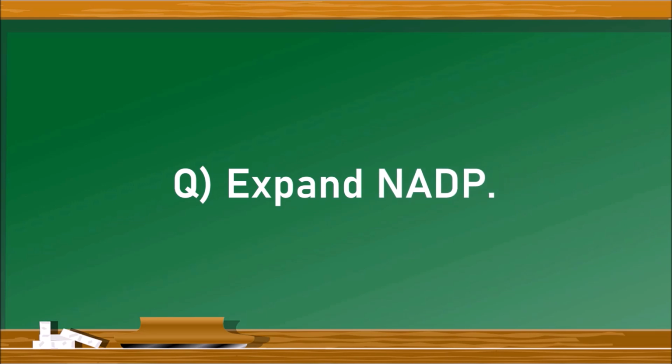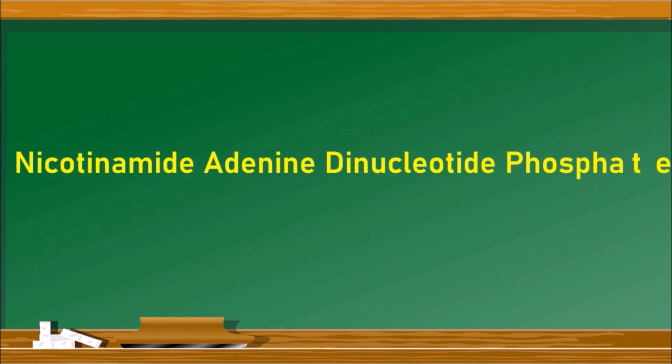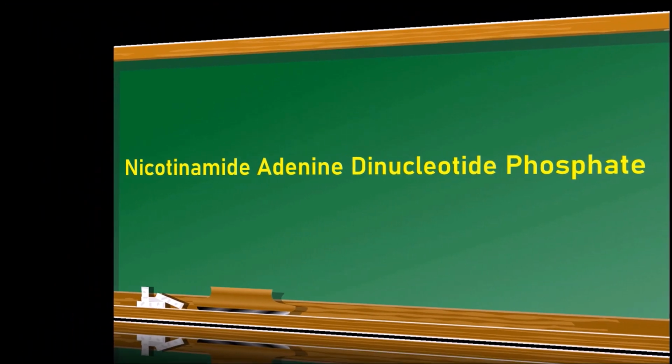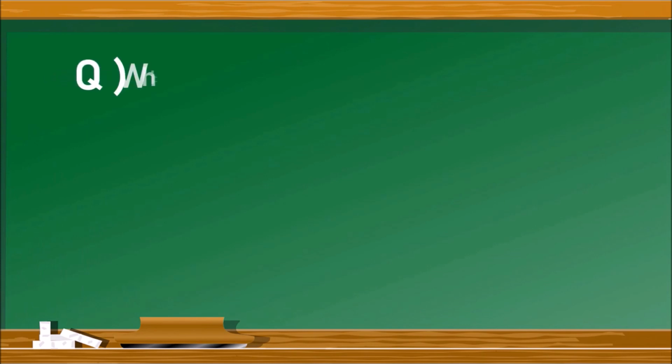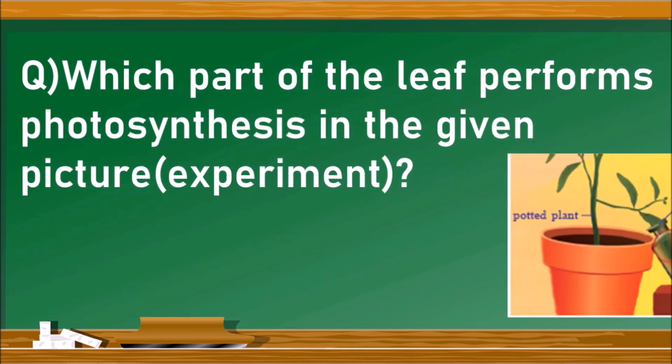Expand NADP. The answer is nicotinamide adenine dinucleotide phosphate. Once again, nicotinamide adenine dinucleotide phosphate. The next question is, which part of the leaf performs photosynthesis in the given picture?